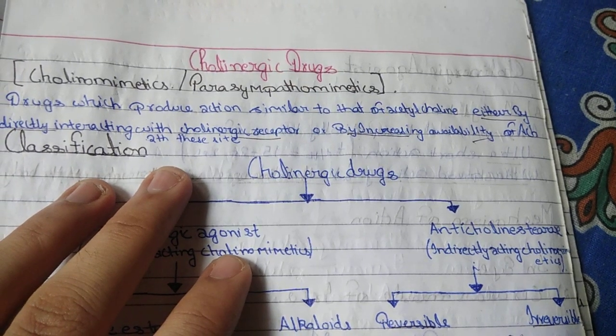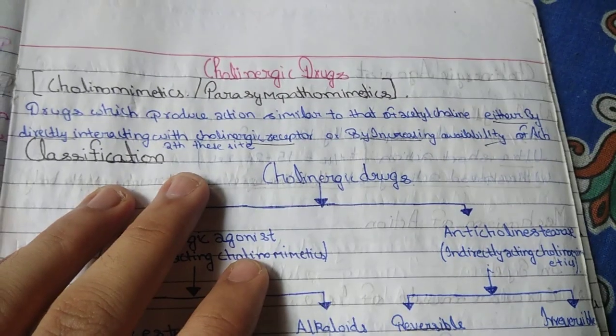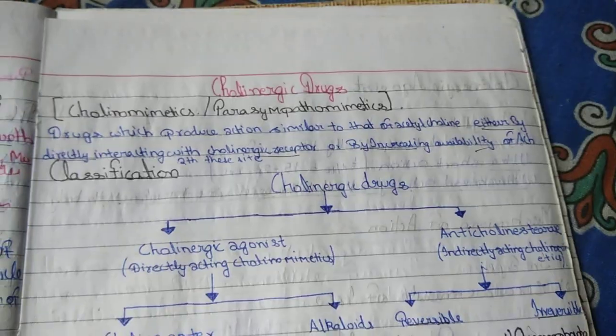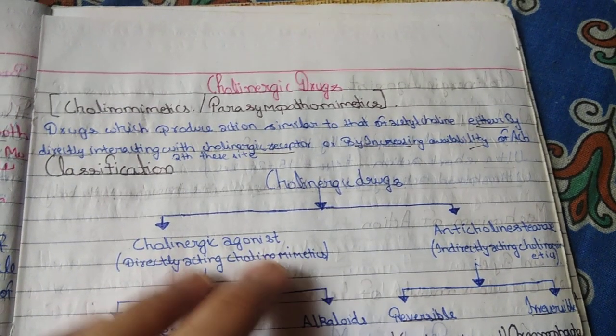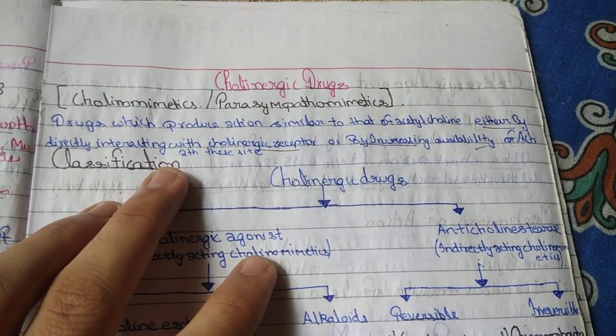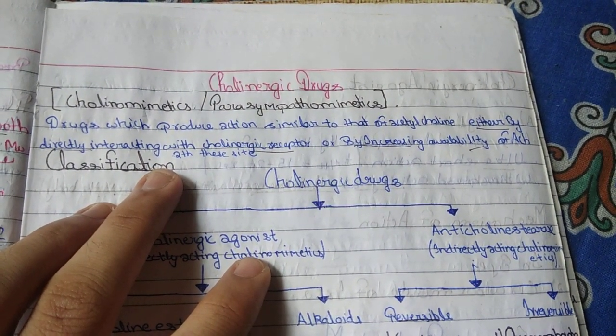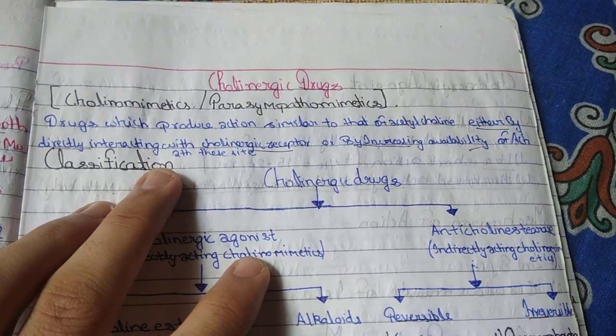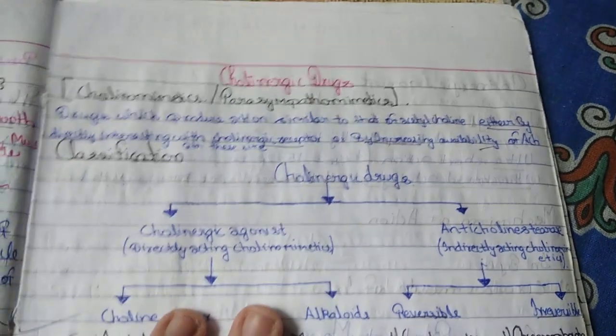हेलो फ्रेंड्स। आज हम लोग कोलिनर्जिक ड्रग्स के बारे में पढ़ेंगे। कोलिनर्जिक ड्रग्स, also known as कोलिनोमिमेटिक या पैरासिम्पैथेटिक ड्रग्स, which produce action similar to that of acetylcholine either by directly interacting with cholinergic receptor or by increasing availability of acetylcholine. These are known as cholinergic drugs.